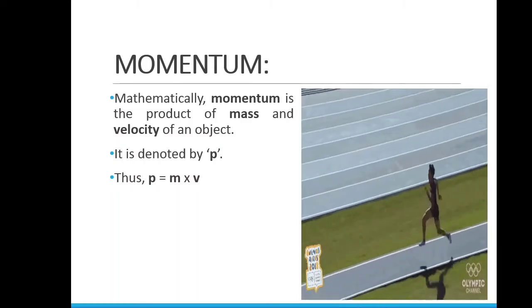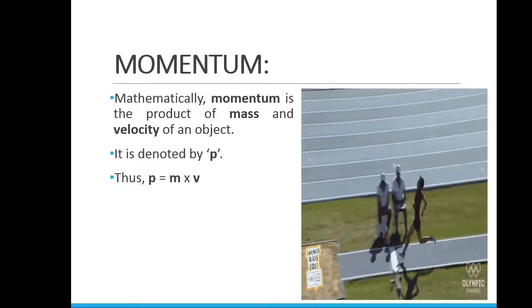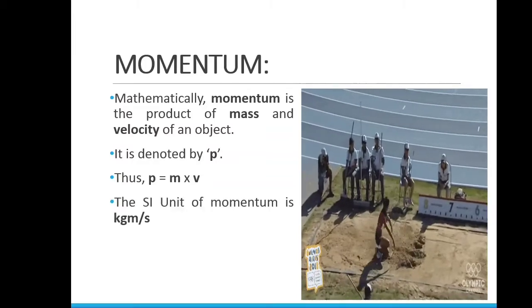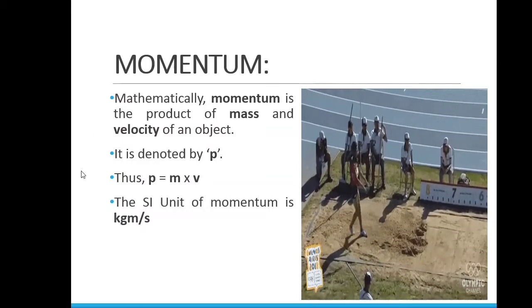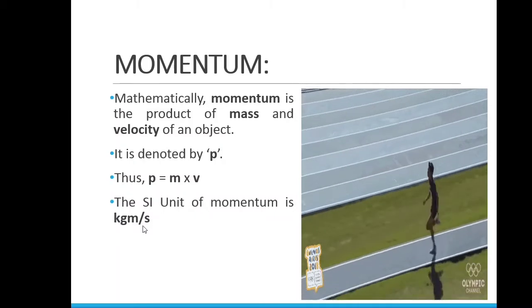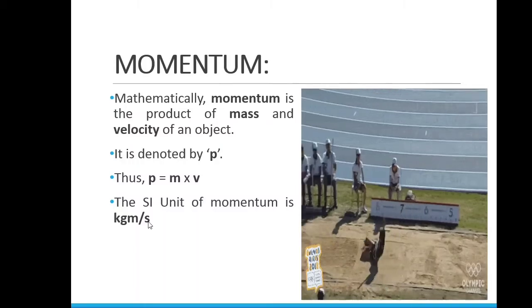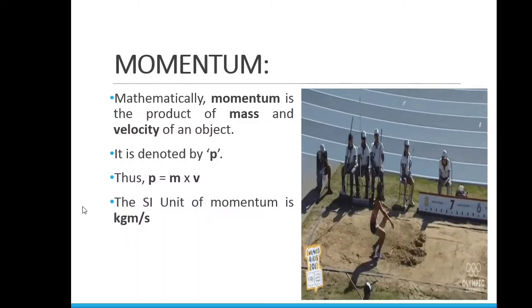where m is the mass of the object and v is the velocity possessed by that object, and p gives the value of momentum. The SI unit of momentum is kg meter per second. Kg is the SI unit of mass and meter per second is the SI unit of velocity. So, multiplying them we get kg meter per second.